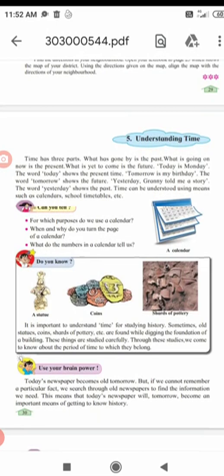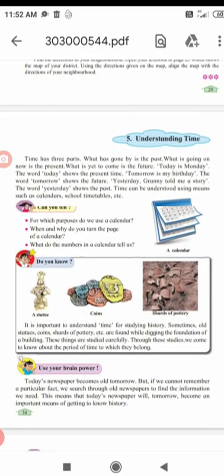They search for which year it was, which era it belongs to, that is BC, that is before Christ. That way they study different things, and by studying them they come to know the history of that particular place. Through these studies we come to know the period of time to which they belong, whether it is 1950 or 1920, by studying these things carefully.